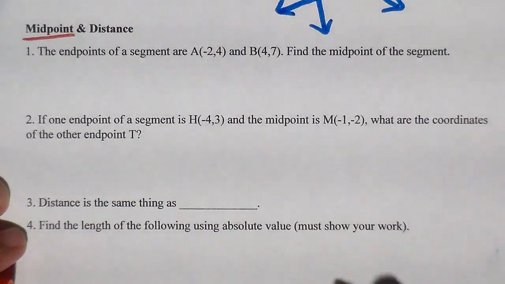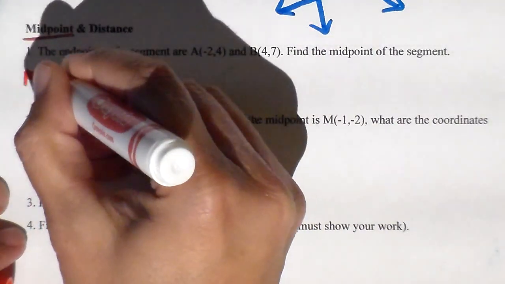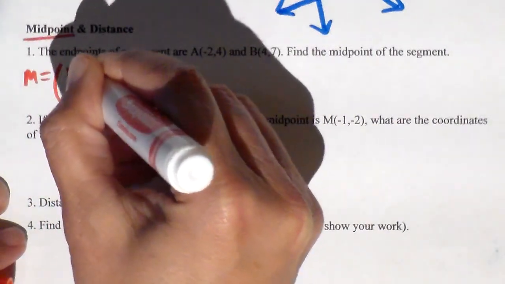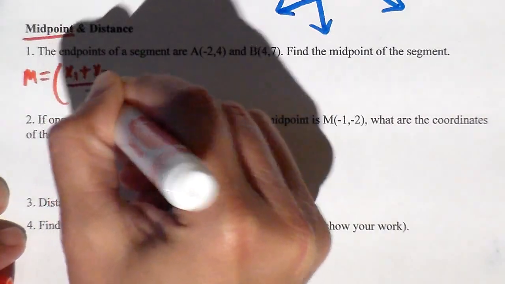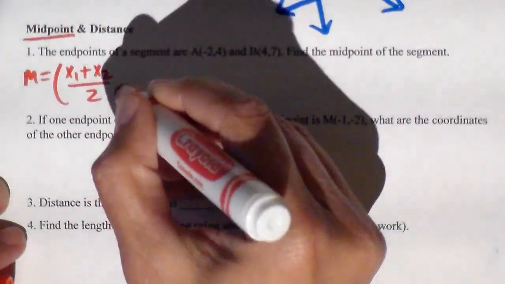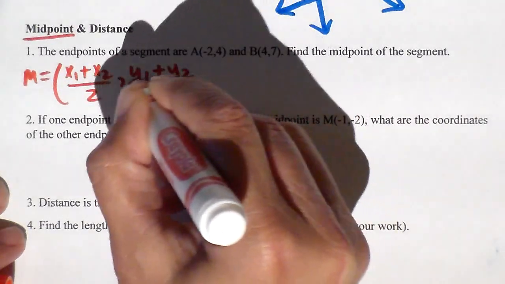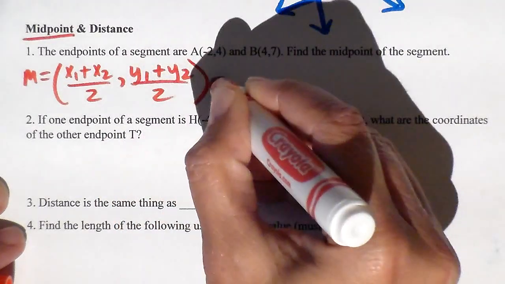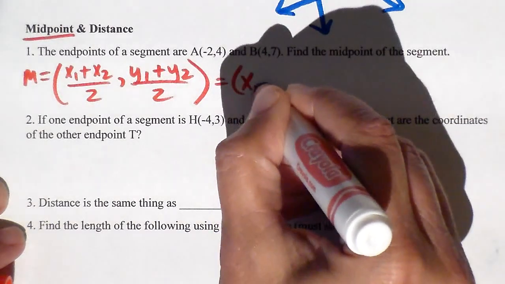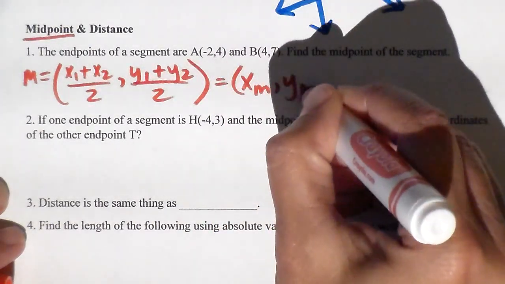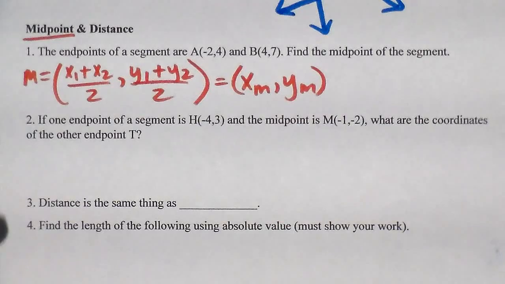This is going to be midpoint on the coordinate plane. The formula for midpoint is the average of the 2 x coordinates, which is to add them together and divide by 2, and the average of the 2 y coordinates. This will give you an x coordinate for the midpoint and a y coordinate for the midpoint. So that's how we do midpoint.